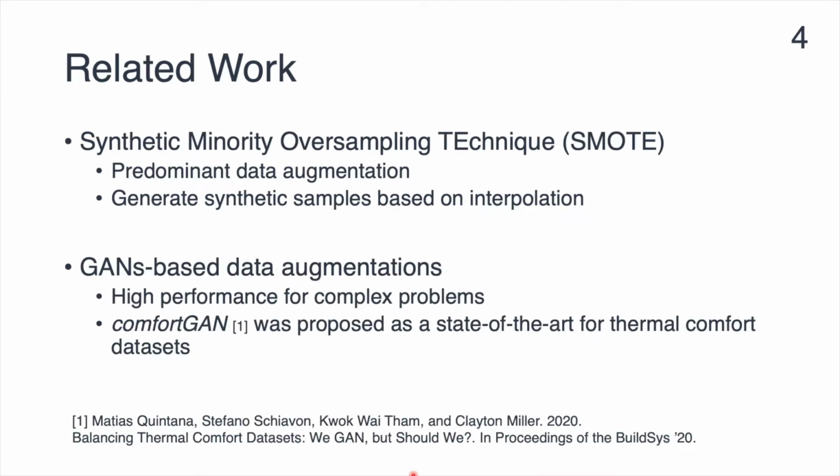Synthetic minority oversampling technique, which is called SMOTE-based methods, are predominant data augmentation. This method is based on the simple idea of the interpolation between two samples. Recently, GAN-based data augmentations attract researchers because of their high performance. GAN is a generative model which can generate samples by learning the trend of training data. For thermal comfort datasets, comfortGAN was proposed as a state-of-the-art data augmentation method.